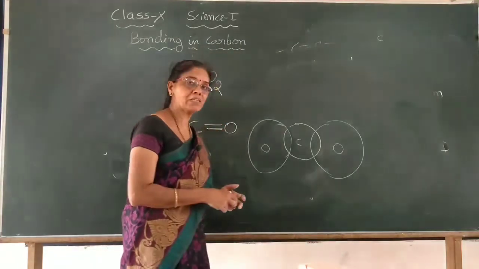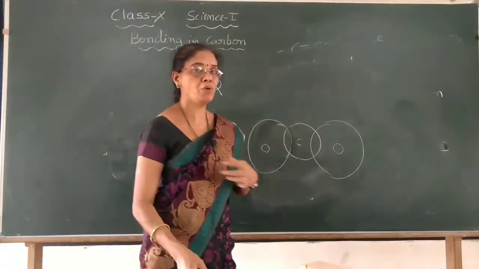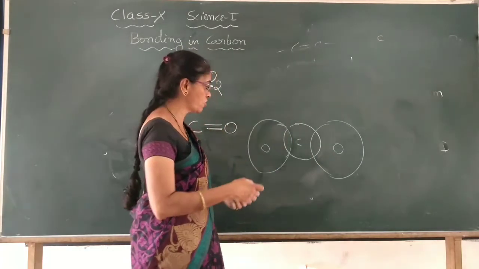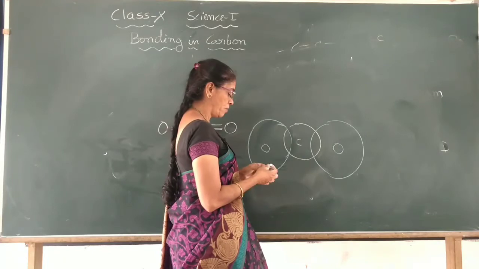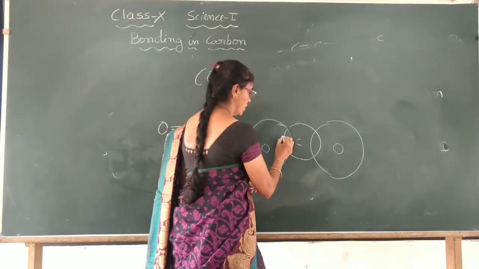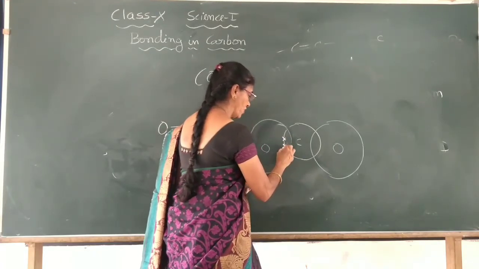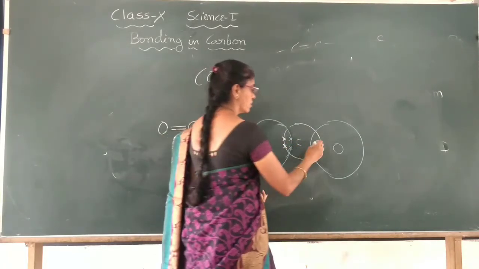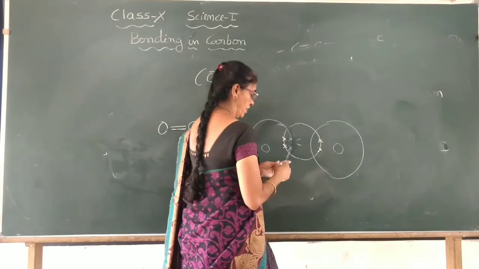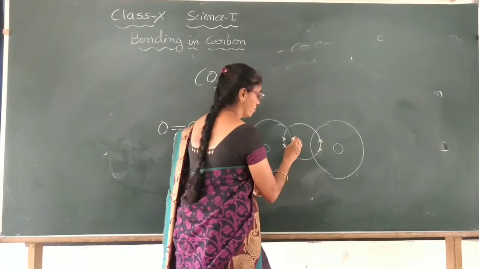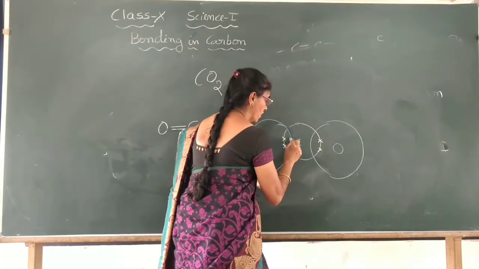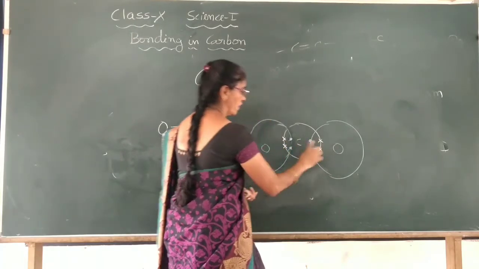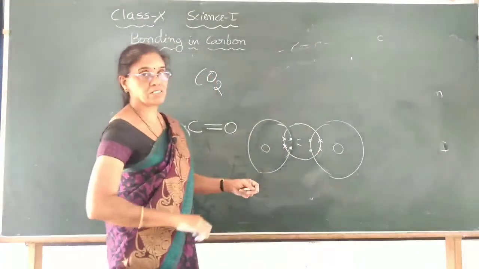So carbon compounds are always stable. Carbon forms strong bonds with itself or with other atoms. Now here carbon shares 2 electrons with oxygen, so a double bond, and here also 2 electrons of the carbon and 2 electrons of the oxygen are shared. So totally this is the electron dot structure.